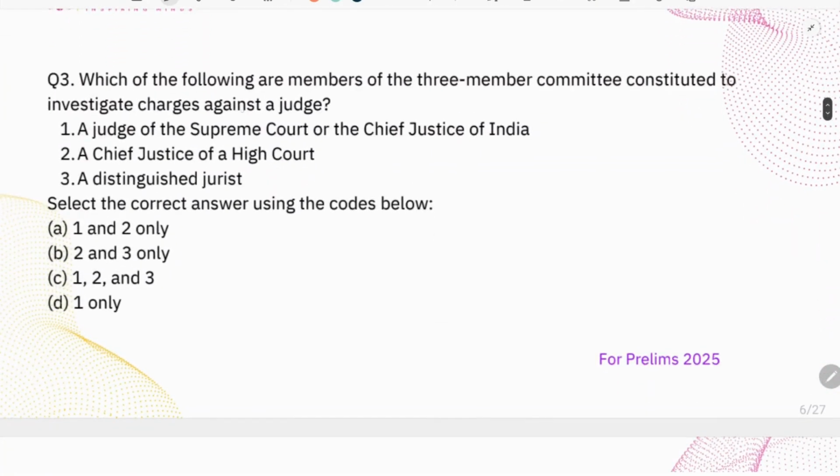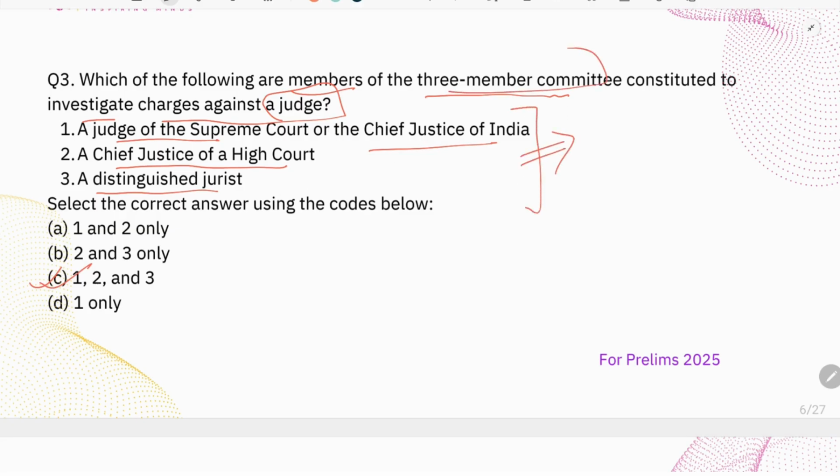The third question is, which of the following are members of the 3-member committee constituted to investigate charges against a judge? A judge of a Supreme Court or a Chief Justice of India, a Chief Justice of a High Court, a distinguished jurist? The correct answer is 1, 2, 3. Here all the 3 are members of the committee that is formed in order to act as a court to look into the matter that is the subject.